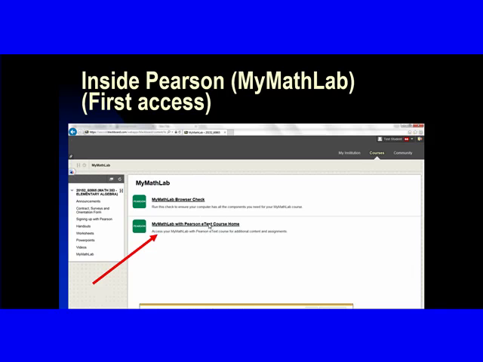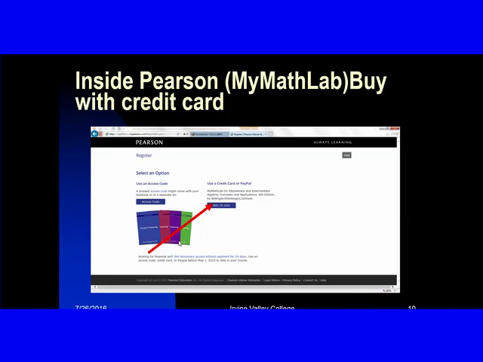But when you click on the eText course home link, what is going to happen? It's going to allow you to buy the code online. So here's a credit card purchase. It's about under $100. If you go to the access code option right here on the left, that will allow you to enter the access code that you can buy from our bookstore.